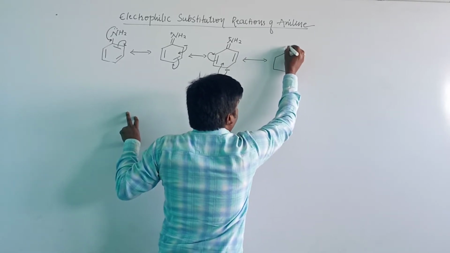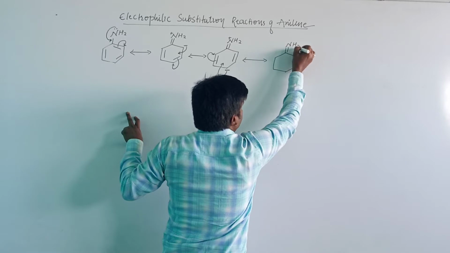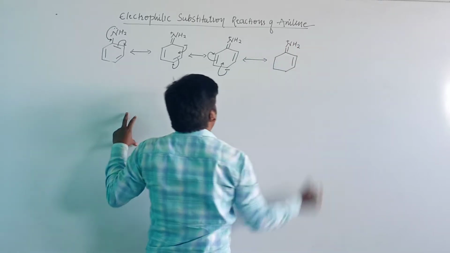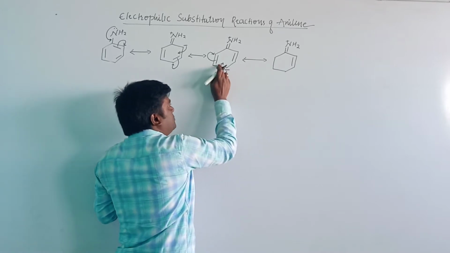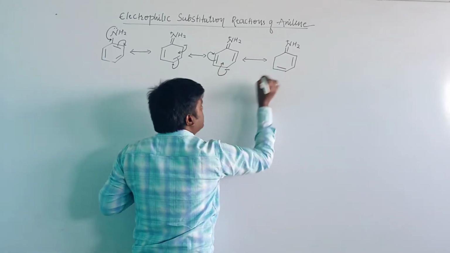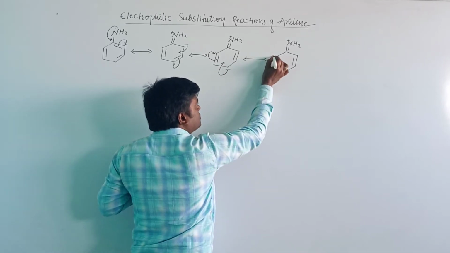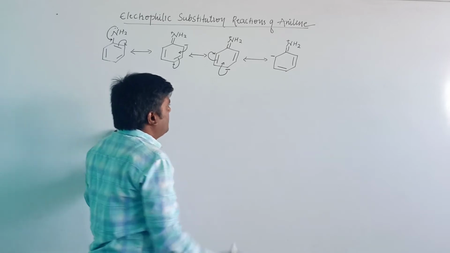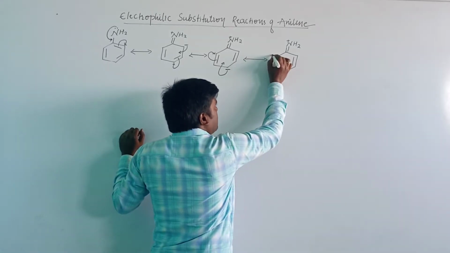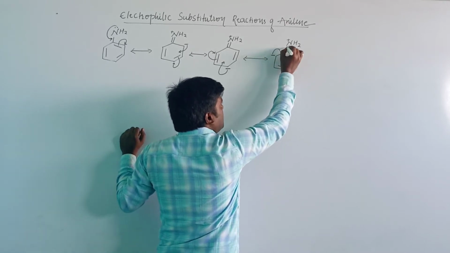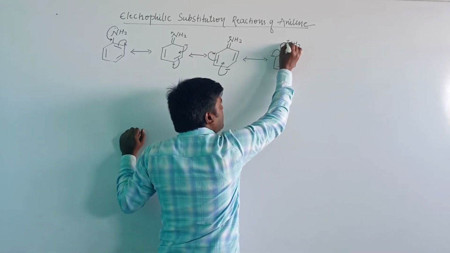The carbon-nitrogen double bond, that is NH2 with positive charge, and the double bond as usual here. These electrons jump to the next carbon atom. Therefore here the pi electron will take place, and the negative charge will be produced due to the delocalization of the pi electron. This negative charge will shift to the next carbon atom, and this pi electron will shift to the nitrogen.